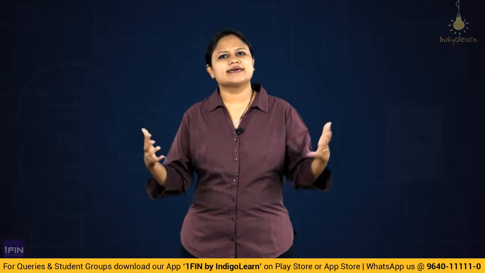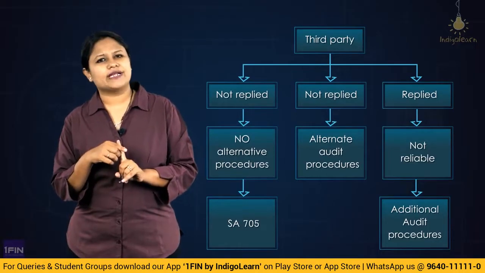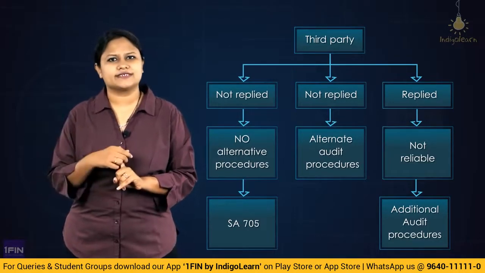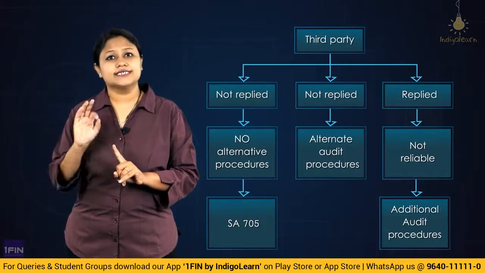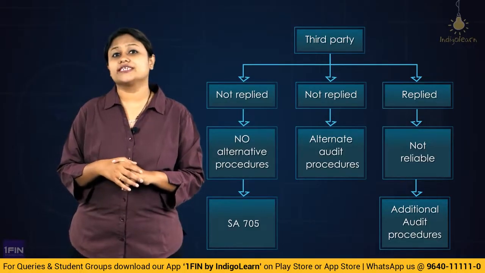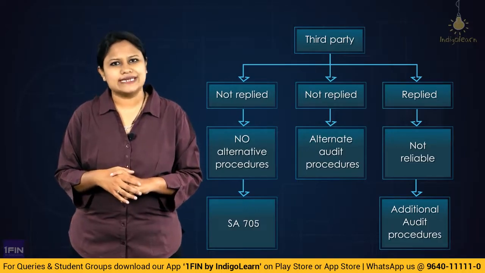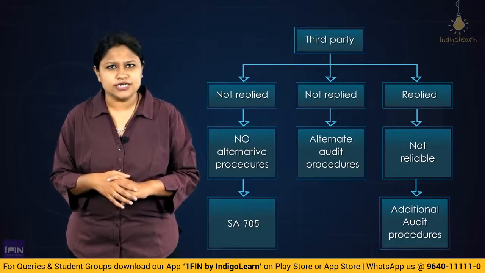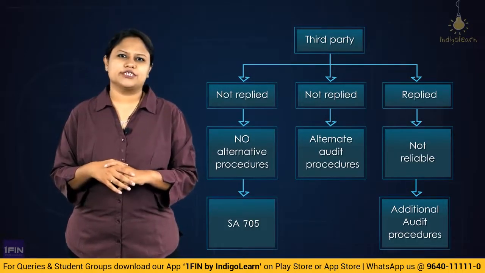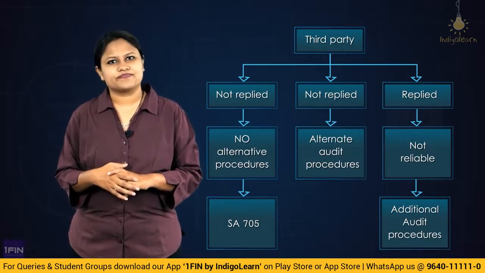Now, when we send the external confirmation, there are two possibilities. First, you get the reply. Second, you will not get the reply. If you get the reply and the reply is reliable, no problem, accept the confirmation as audit evidence, sufficient appropriate audit evidence. But suppose you get the information and the information is not reliable. In that case, you cannot accept it, so you are going to extend the nature, timing and extent of the audit procedures. You will apply additional audit procedures, that means obtain further audit evidence to confirm the matter.